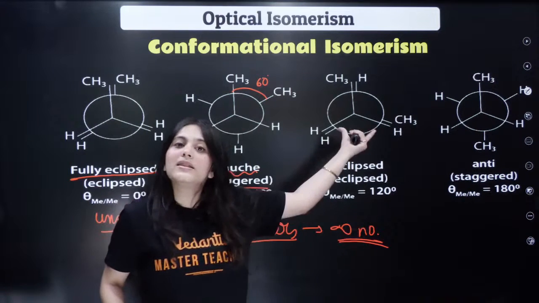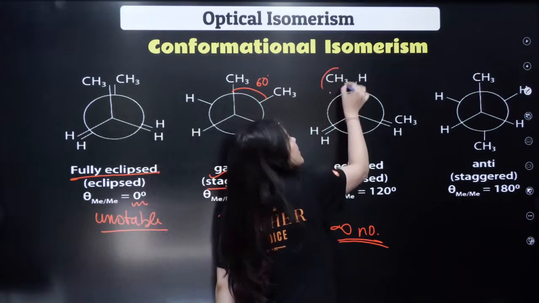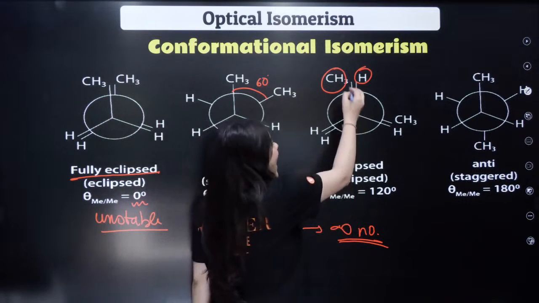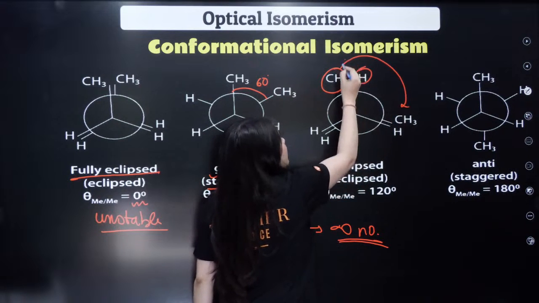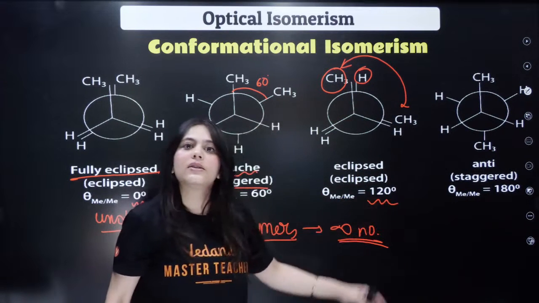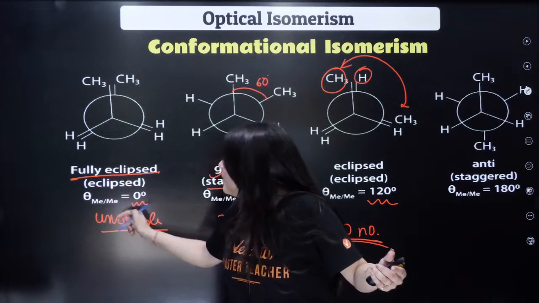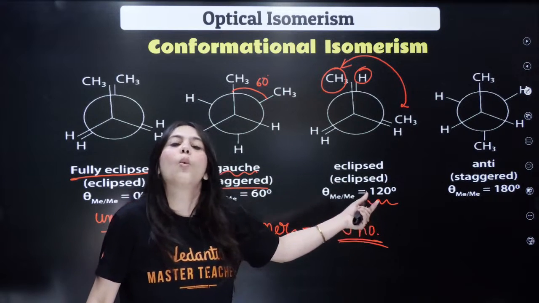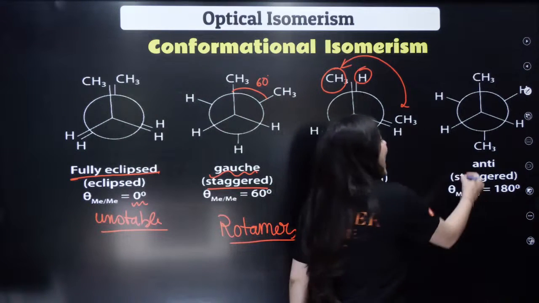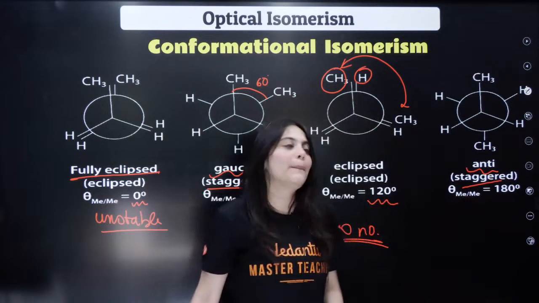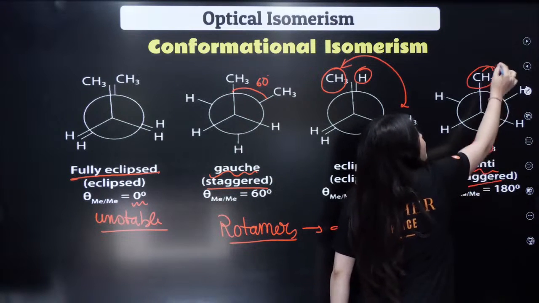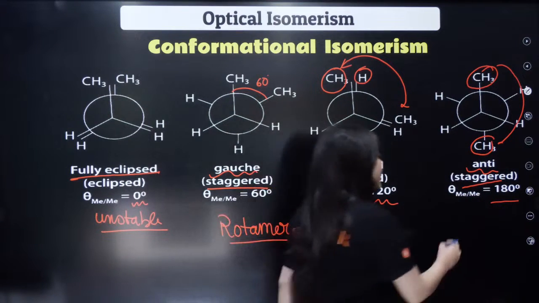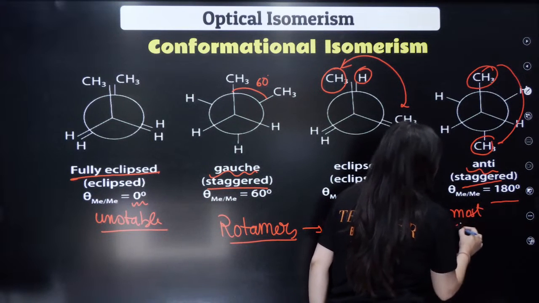Similarly, the next is once again an eclipsed conformation, where the CH3 and H are right behind each other. Here the angle between the two methyl groups is actually 120 degree. This is the eclipsed position. In fully eclipsed, the methyl angle was 0. In the eclipsed position, the methyl angle is 120 degree. Now in the anti-staggered position, the two methyl groups are 180 degree apart. This is the most stable configuration.